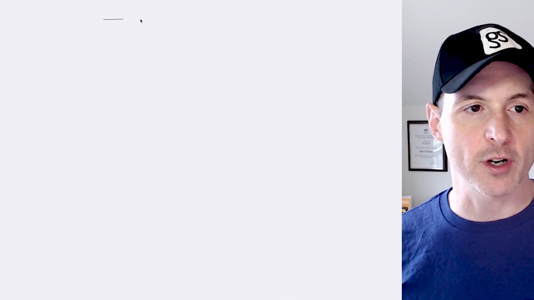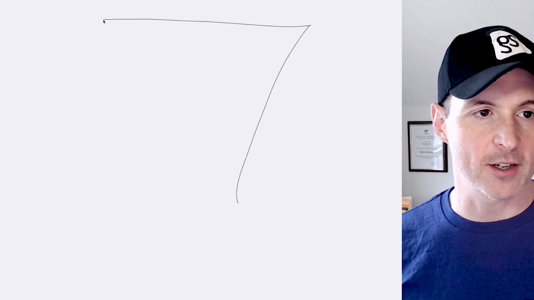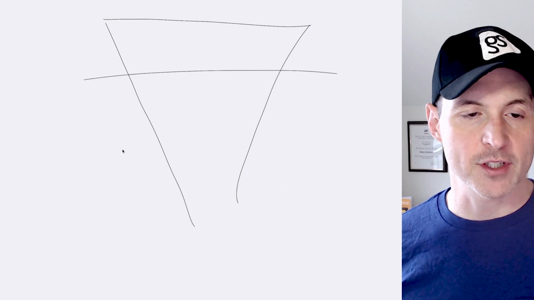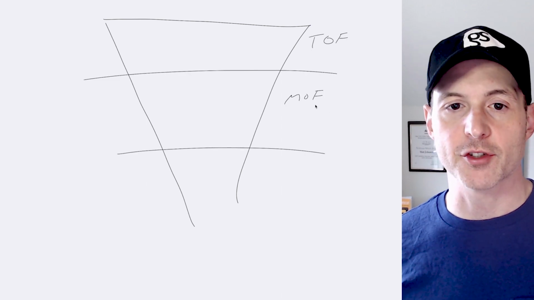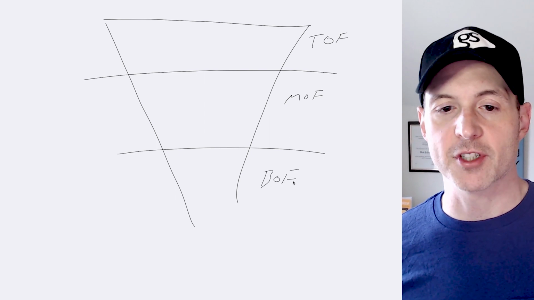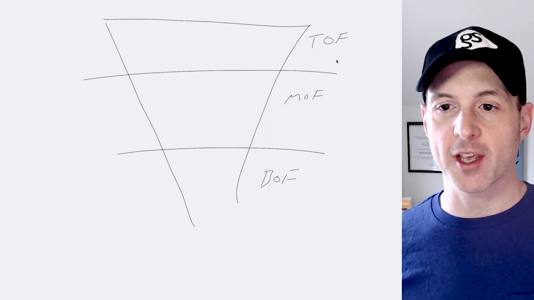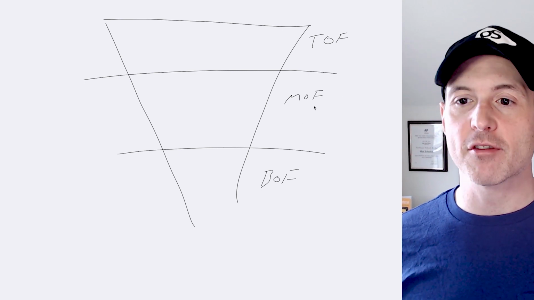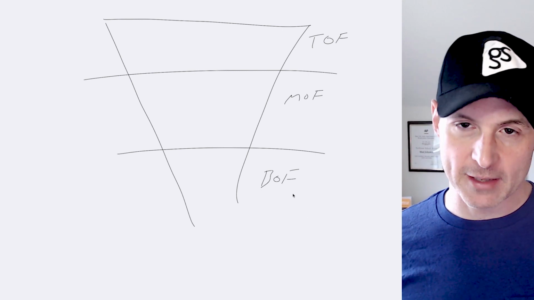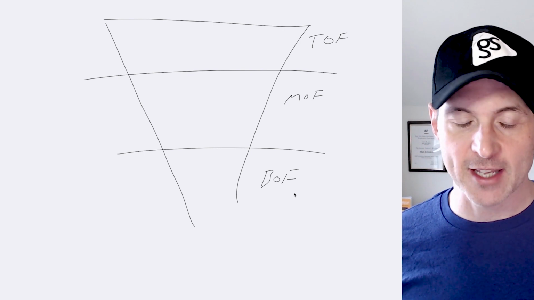So this is what a normal sales funnel would look like here. So you have your top of funnel, which is your cold audience, your middle funnel, which is your warm audience, and your bottom of funnel, which is your hot audience. These people know nothing about your brand. These people are in the consideration phase. They're getting to know you, thinking about buying, and these people are right on the edge. You just have to push them over the edge to get them to buy.